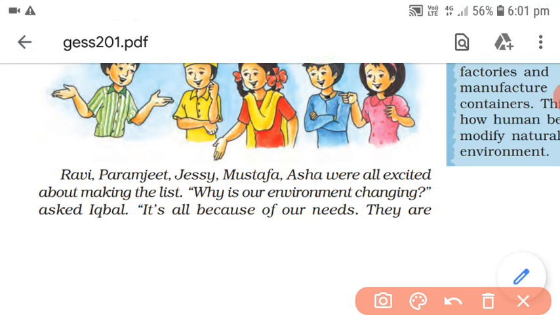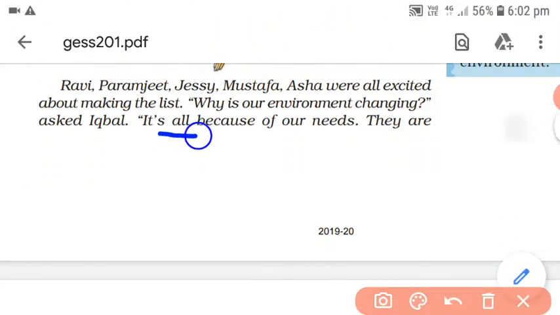But now the question is from Iqbal: why is our environment changing? So this question was asked by Iqbal. इकबाल के लिए क्वेश्चन था कि क्यों हमारा ये एनवायरनमेंट बदल रहा है. So as you can see, the answer is immediate: it's because of our needs, हमारी ज़रूरतों के हिसाब से.